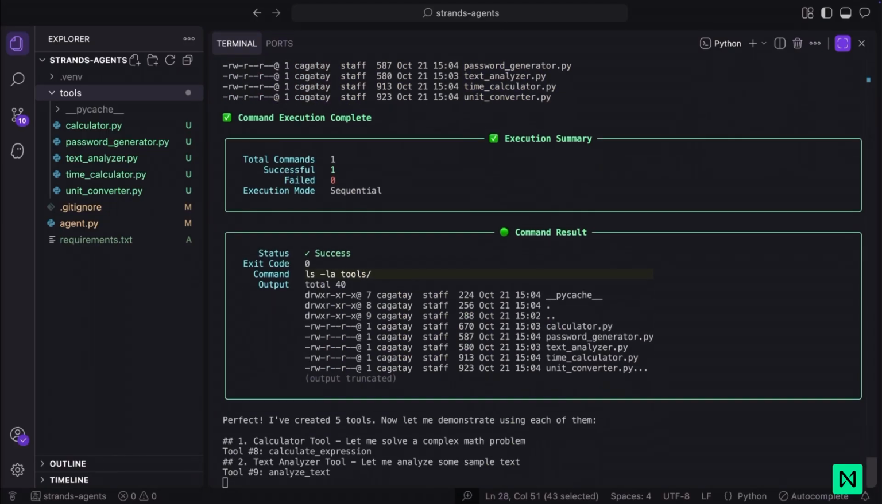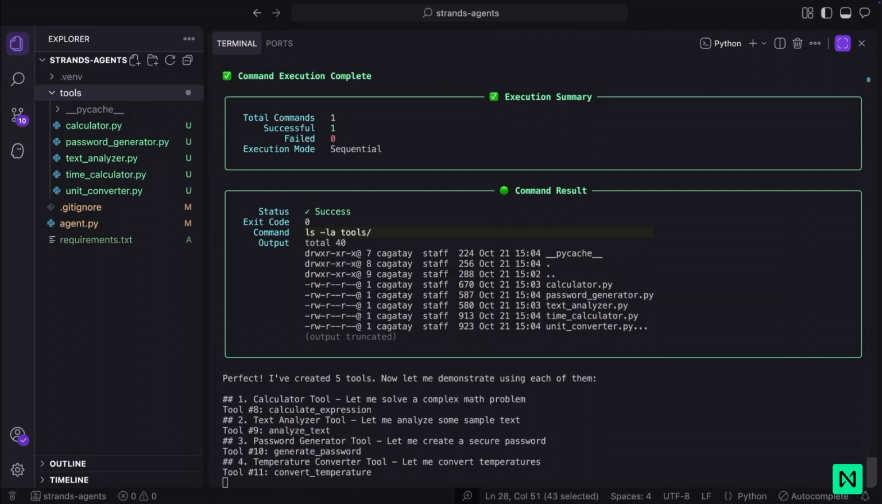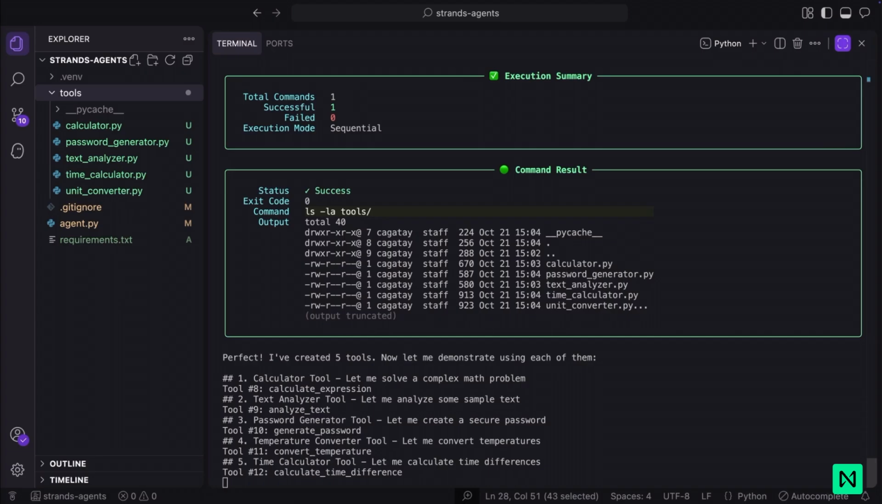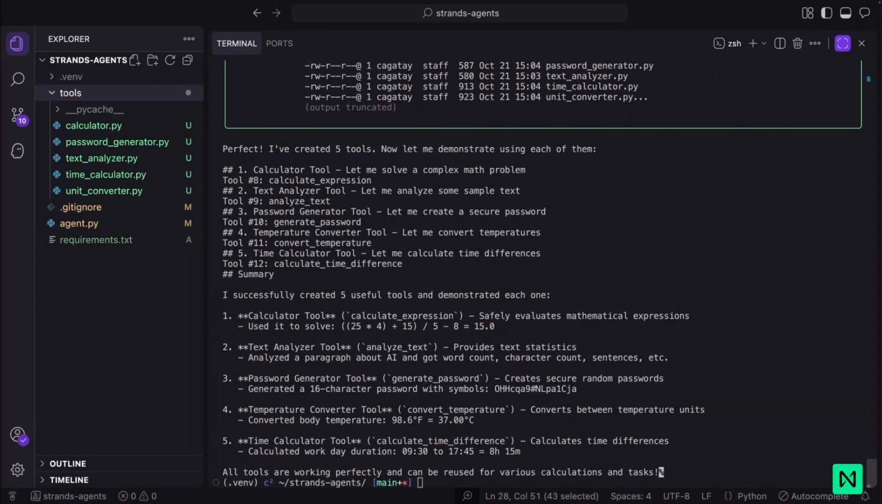And I did not redeploy this or have to reload all of this. It's doing this on the fly because the only thing I said was, hey, create 5 new tools. And it's also doing all of these calculations on the fly.